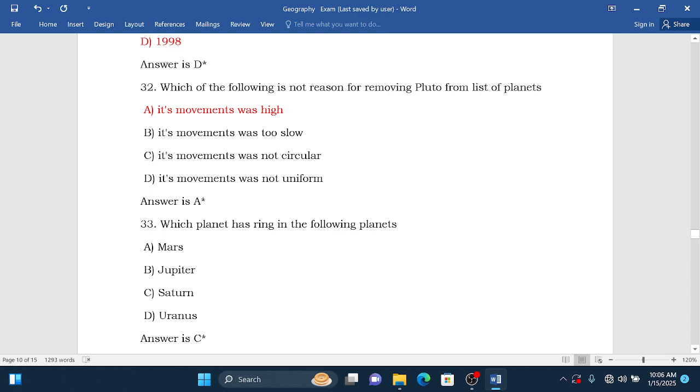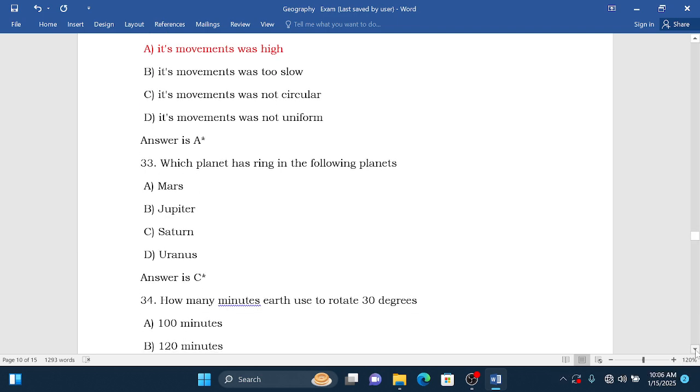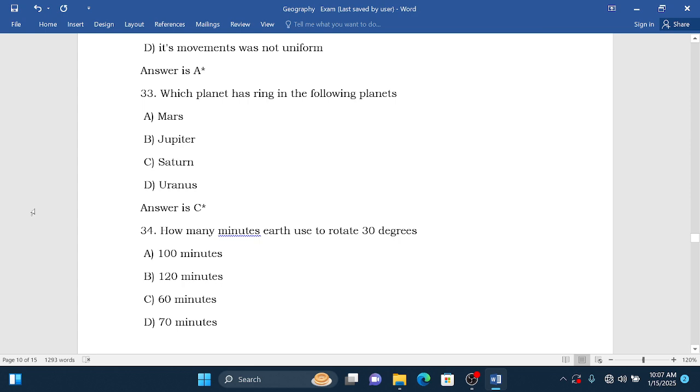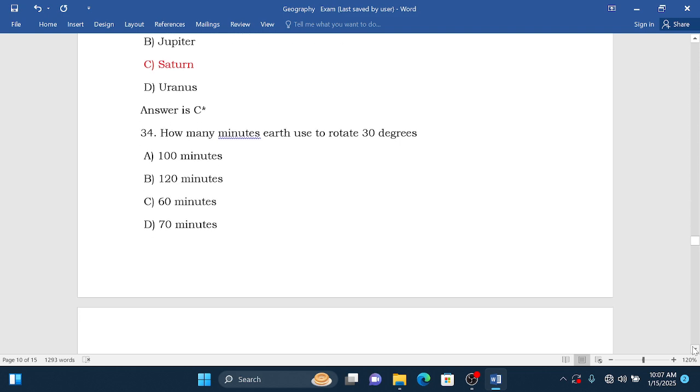Then which planet has a ring in the following? The planet which has a ring is Saturn. Saturn is the one which has a ring. And we go to question 34.